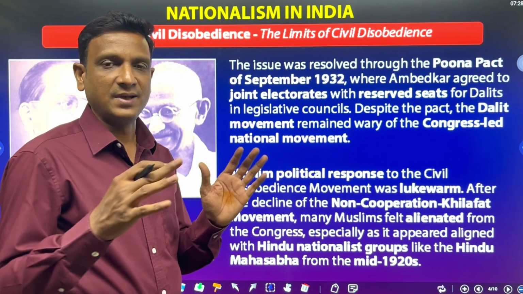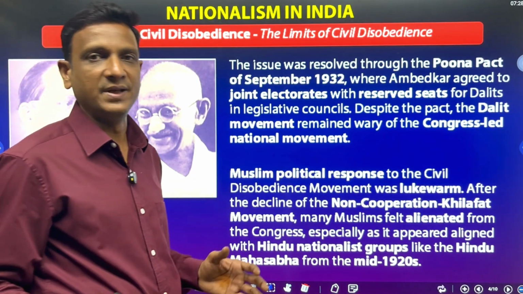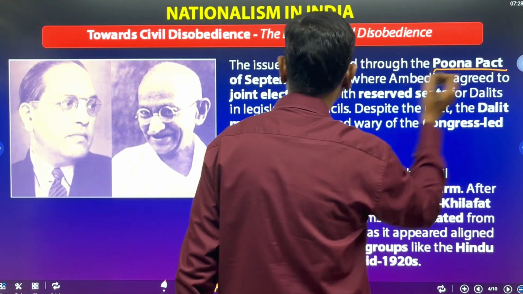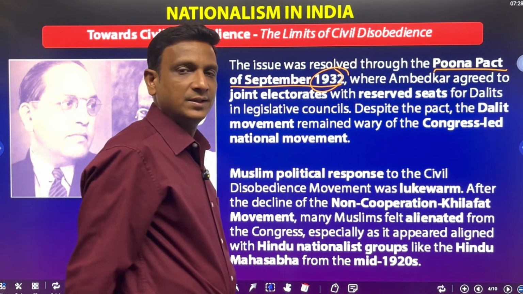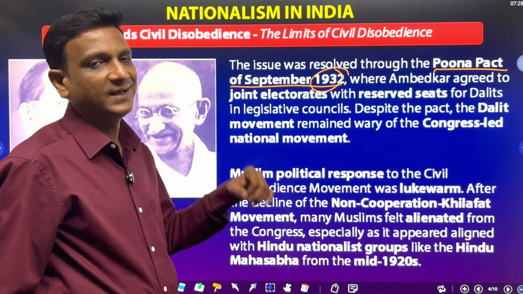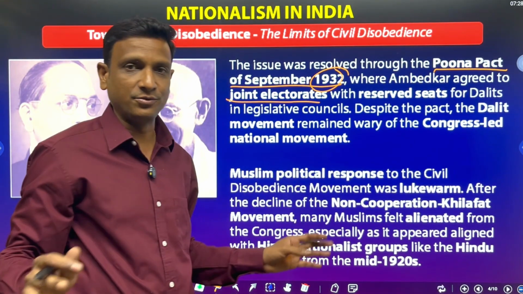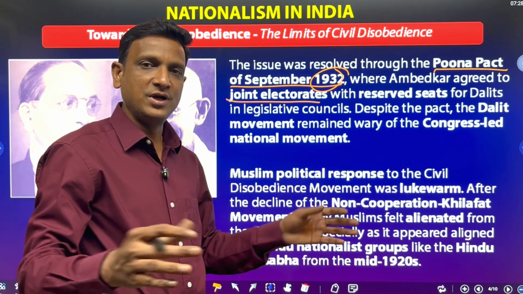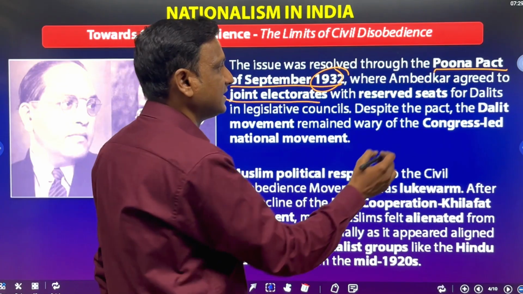But Gandhiji and Congress people resolved this issue with Dr. B.R. Ambedkar by the Poona Pact of September 1932. Ambedkar agreed to joint electorates, not separate electorates. So all community people will be in the joint electorates, but they will have some reserved seats.